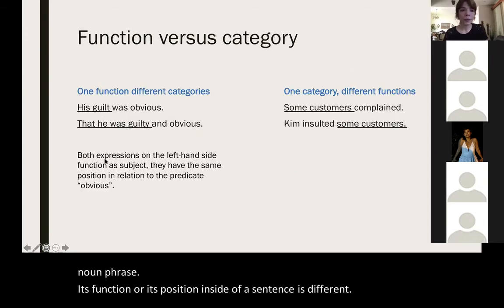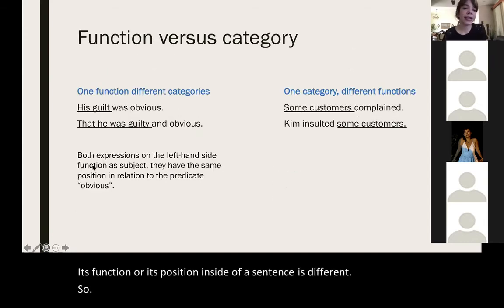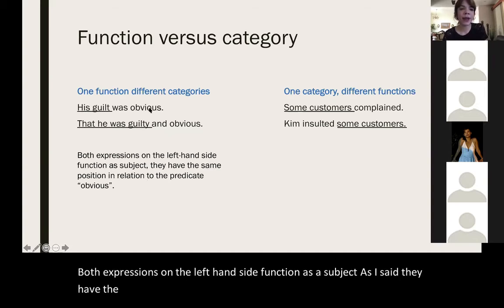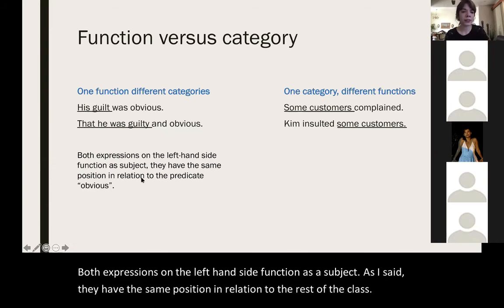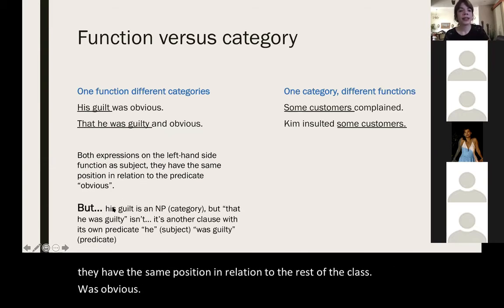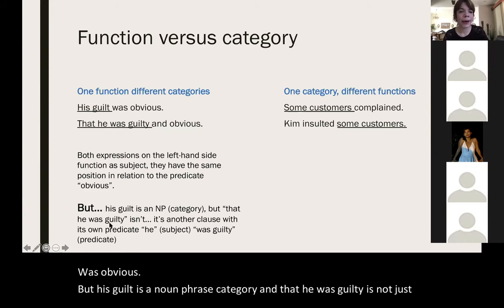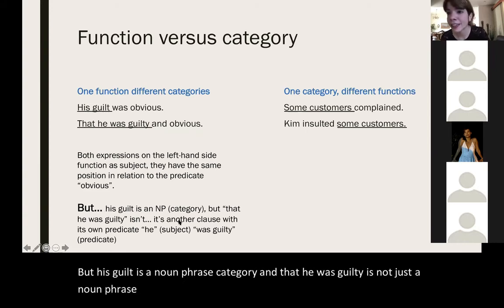So both expressions on the left-hand side function as a subject, as I said. They have the same position in relation to the rest of the clause. But his guilt is a noun phrase category, and that he was guilty is not just a noun phrase, but it's another clause, okay?